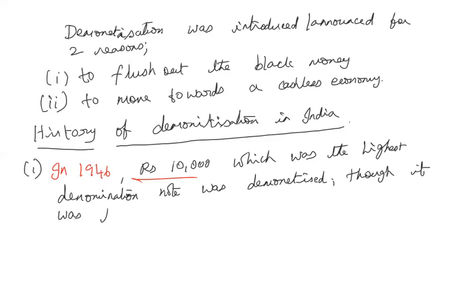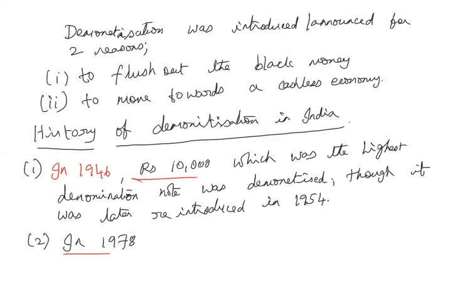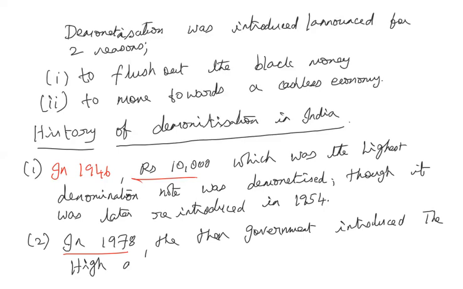So it was later reintroduced in 1954. And again for the second time in 1978, the then government introduced an act called the High Denomination Bank Notes act.